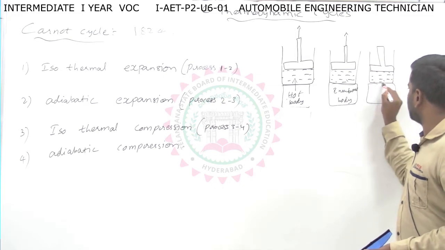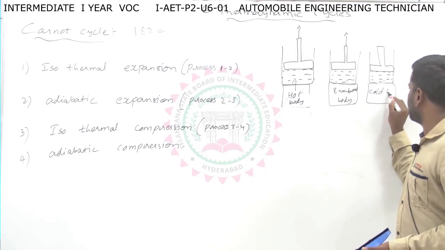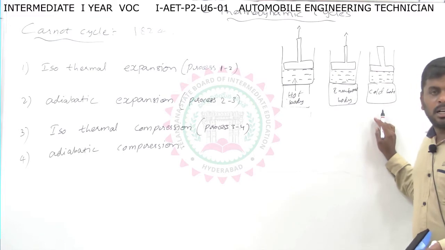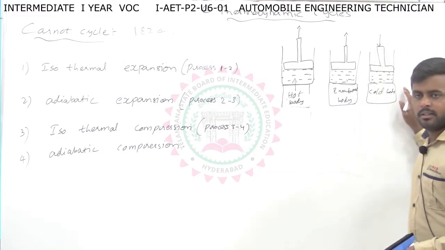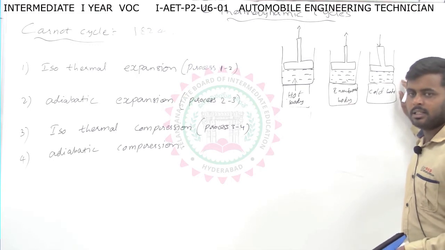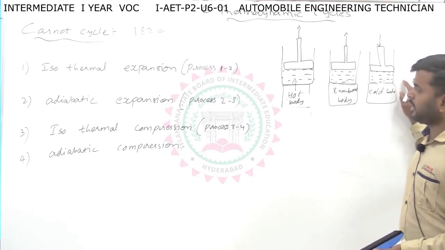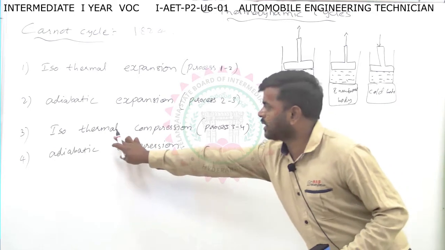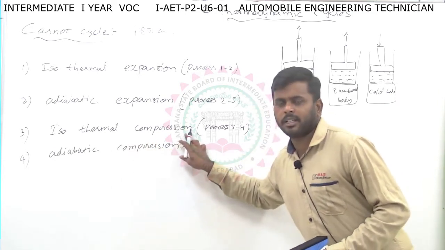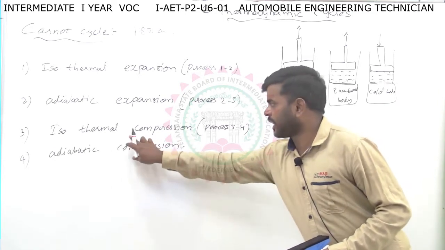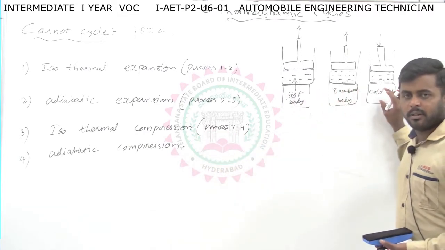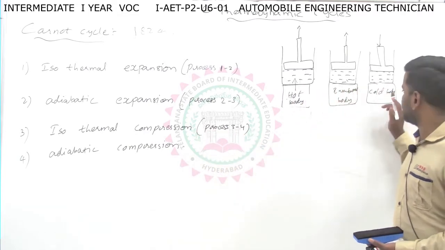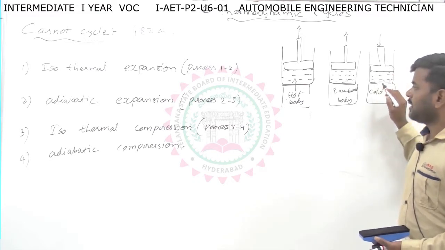And the third process is we are removing the heat from the gas by connecting it to an external cold body, and this is isothermal compression. So the third process is isothermal compression, meaning we are keeping the temperature constant, and we are removing the heat from the body.